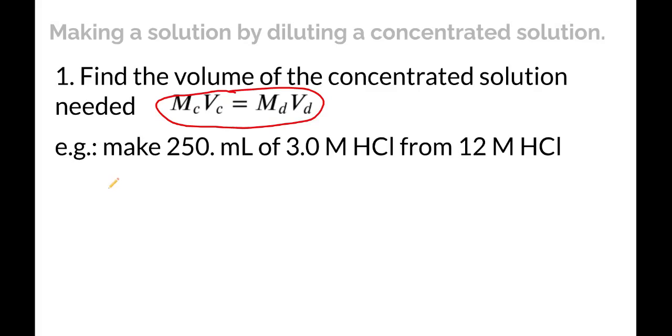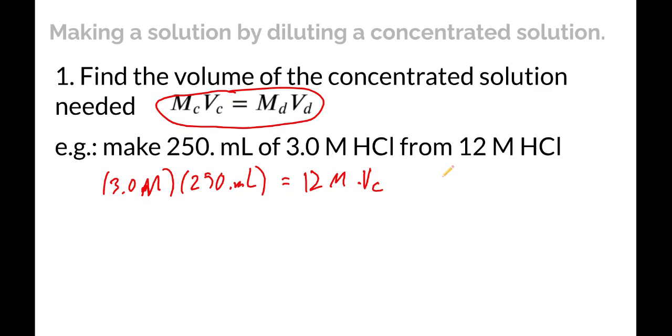The molarity of our dilute is 3.0 molar. And the volume of dilute that I want to end up with is 250 milliliters. The molarity of my concentrated is 12 molar, and the volume of the concentrated is my unknown. That's the thing that I want to find. So if I divide both sides by 12, that's 3 over 12, that's 1/4. So this ends up being 62.5 milliliters of our concentrated solution.